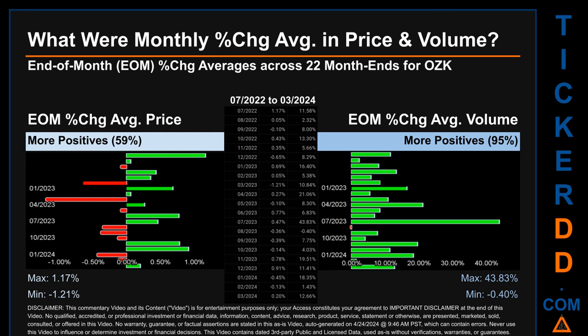Price saw an end-of-month max of 1.17% in average percentage change, along with a minimum of -1.21%. For volume, the maximum and the minimum monthly percentage change were respectively 43.83% and -0.40%.